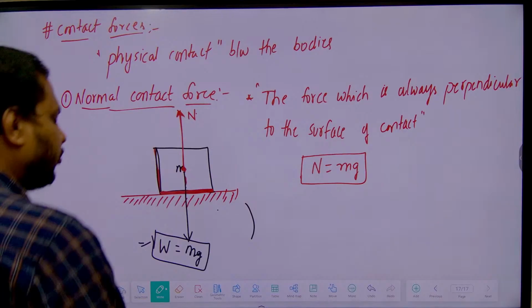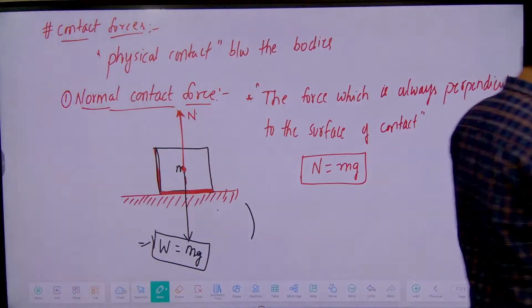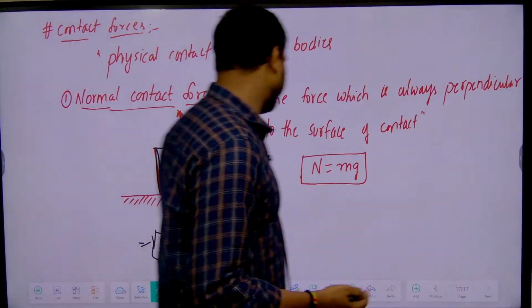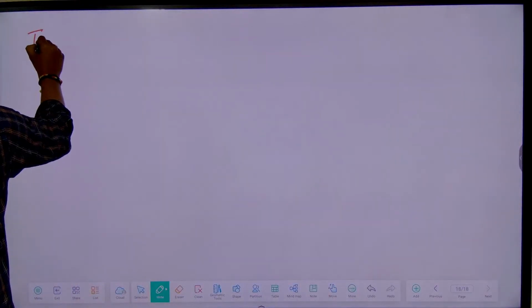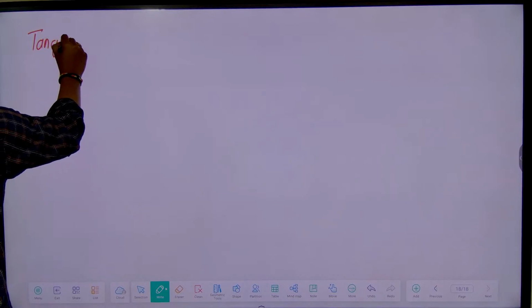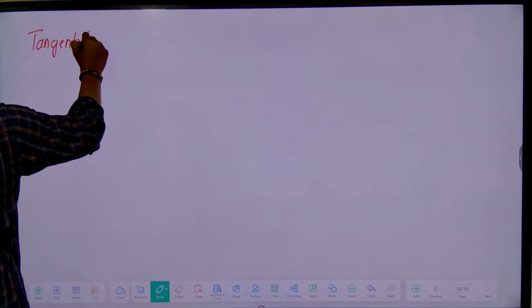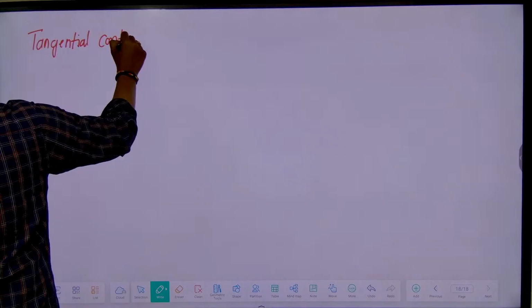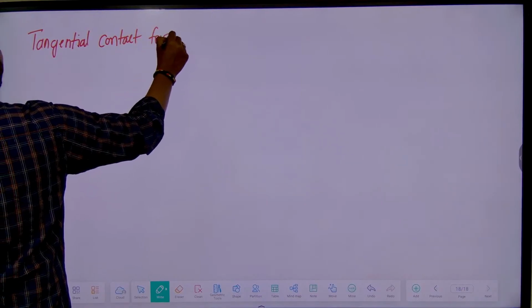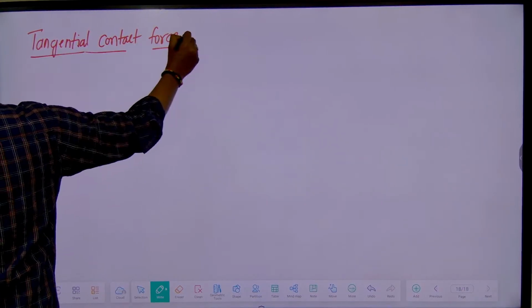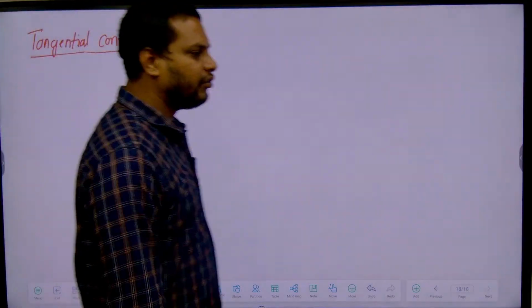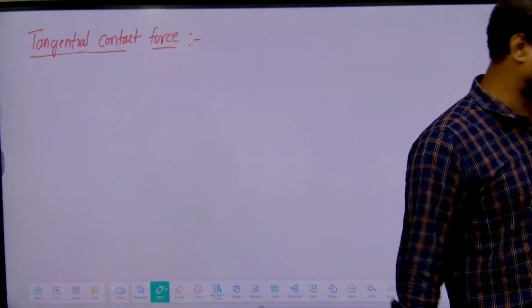The next one is tangential contact force. First we discussed the normal contact force, then the next one is tangential contact force.